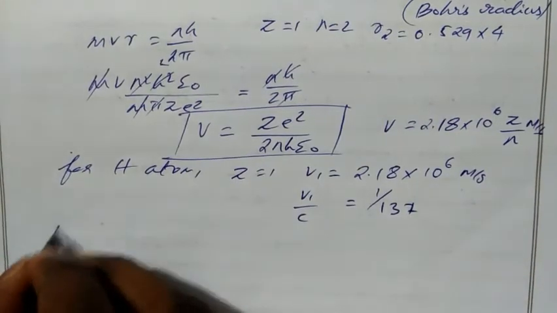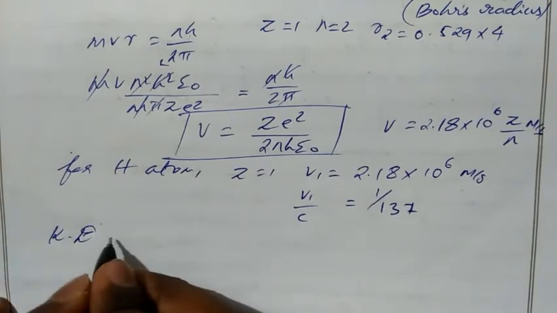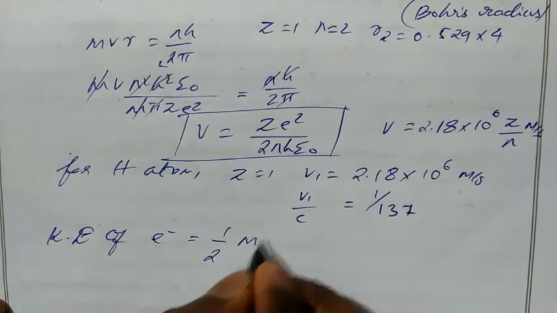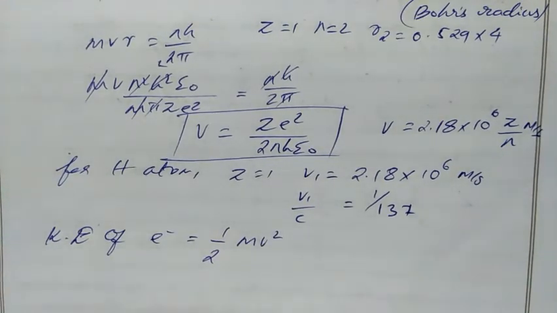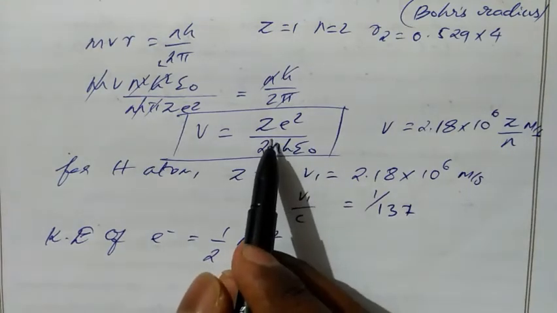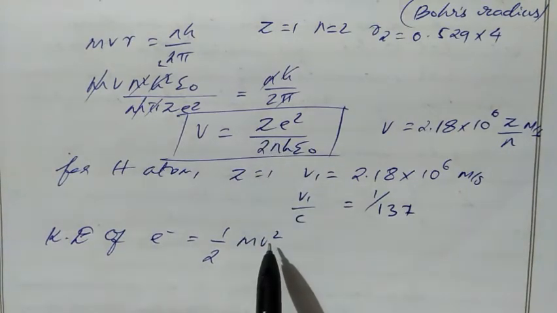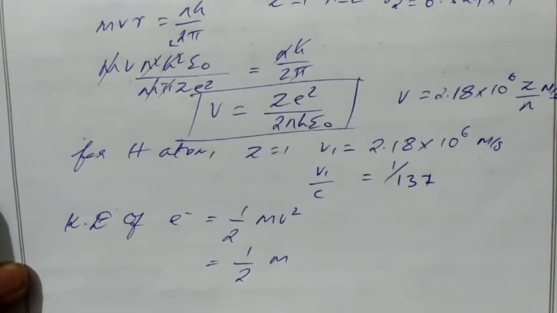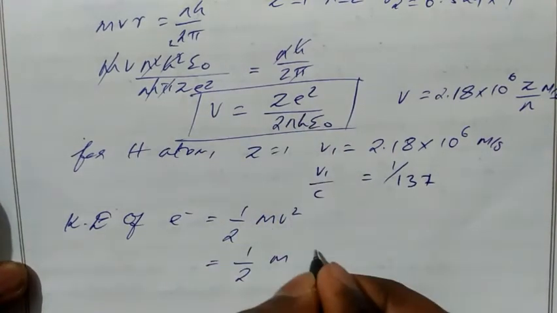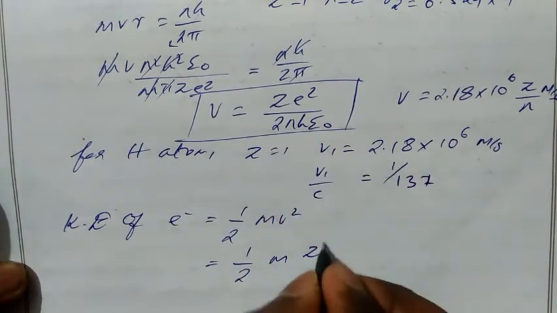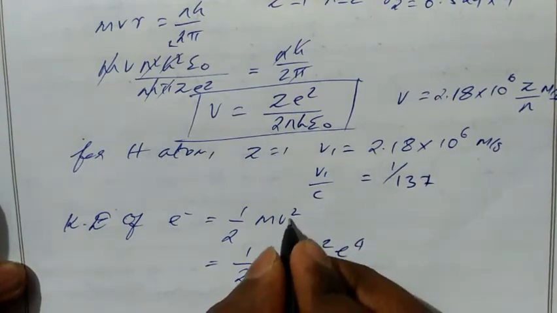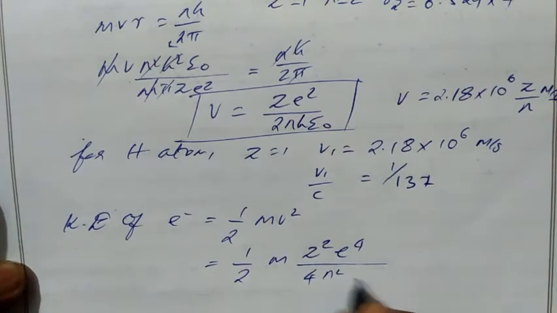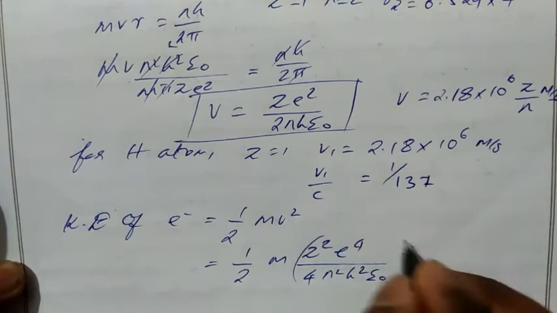Then kinetic energy of electron. What is the formula? Half m v square. We have v value here. Then substitute this v value in this equation. So we will get half m. Instead of v, substitute this value z square e power 4, because here we have v square, divided by 4 n square h square epsilon naught.